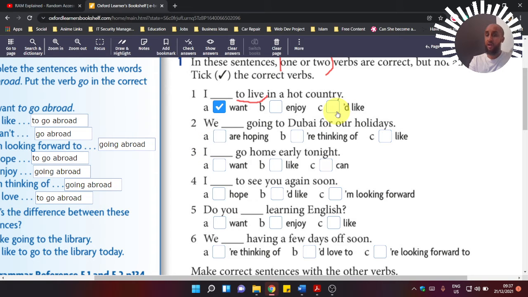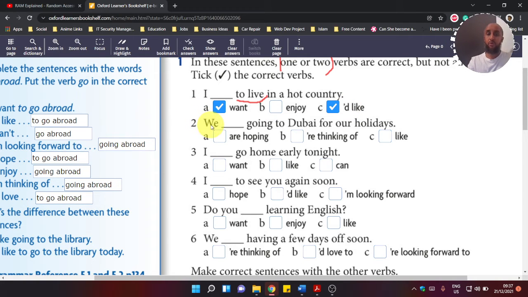Can we use I would like? Yes, of course. Here we have would, so just a helping verb, so we can use that. So these two are correct. So we can say, I want to live in a hot country, or I would like to live in a hot country. Good. Let's look at the next one.